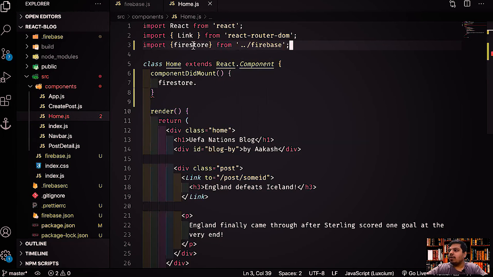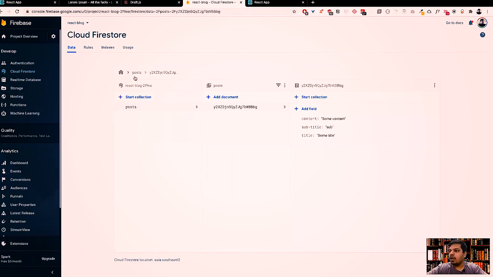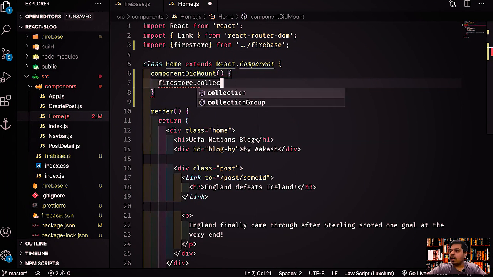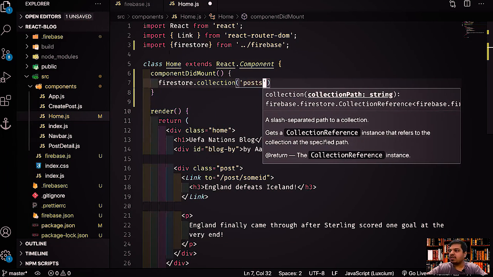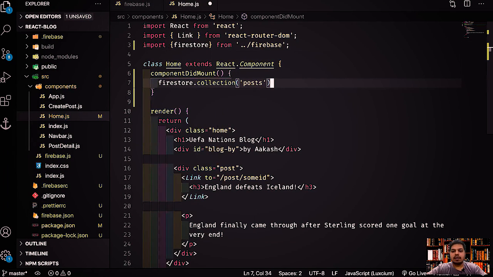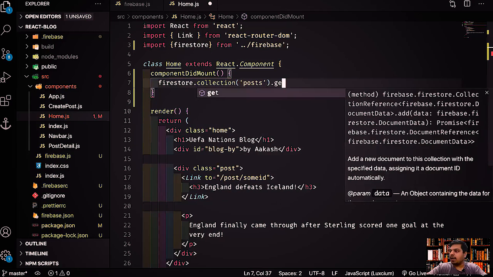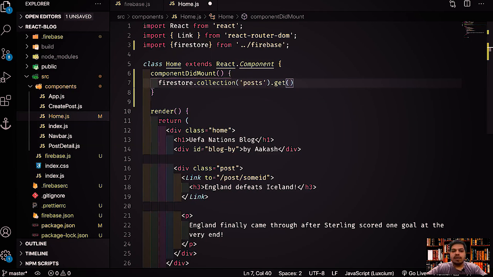So now over here we want to basically get the latest posts. So again, let's go over here. We have this collection named posts, right? So we do firestore.collection, and the collection name is posts, and we want to basically get it, and it will return me a promise, which I can do a .then on, right? Let me just make it a little bit nicer.